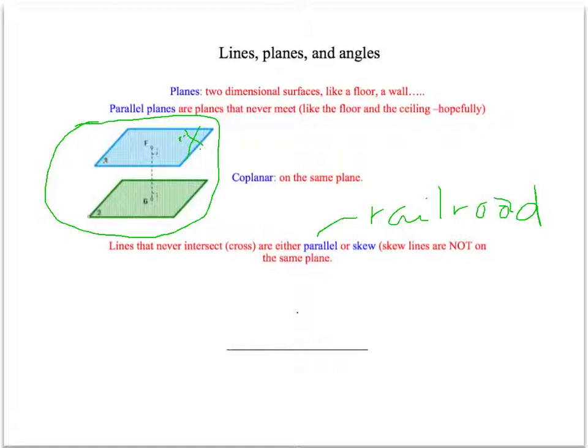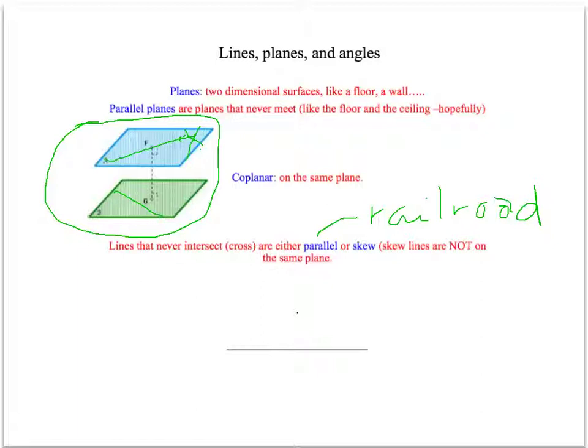And skew lines are lines that are not on the same plane. So if I had a line on this blue plane up here, and I had a line on the green plane down here, even though they're going kind of in different directions, they're never going to meet because they're not on the same plane.